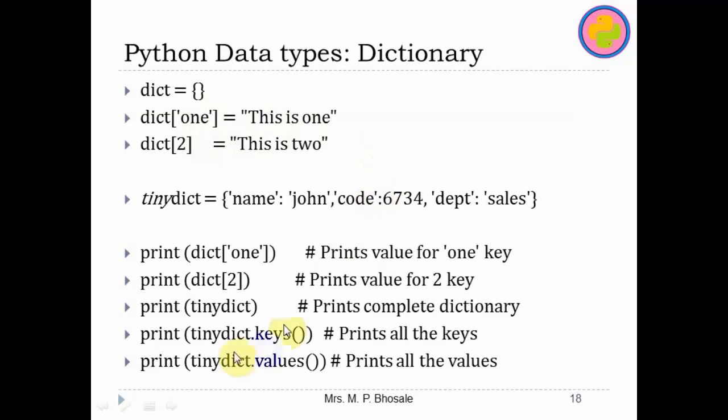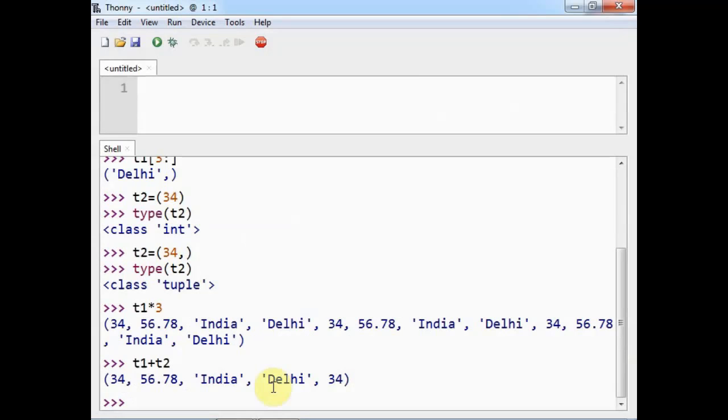Now these keys and values methods are used to retrieve all the keys and values of the dictionary. Now let us move to Thonny and perform all these things.